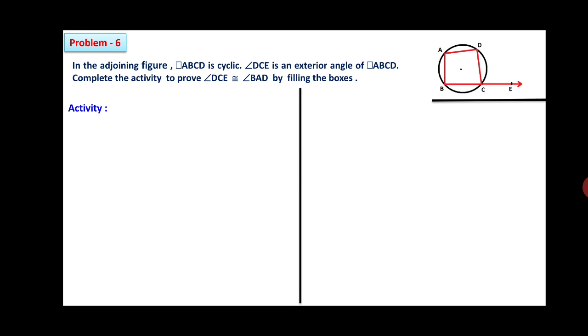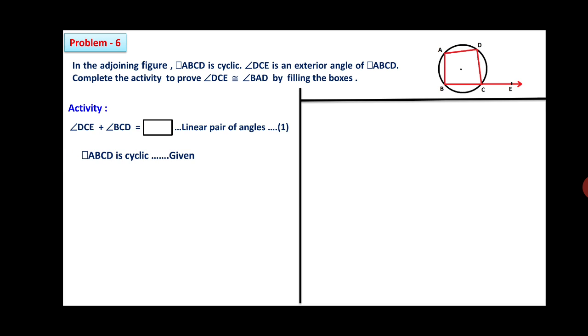So the given activity is like this one. Angle DCE plus angle BCD is equal to box, that is linear pair angles. The sum of these two angles you have to write here. Quadrilateral ABCD is cyclic, it has been given.